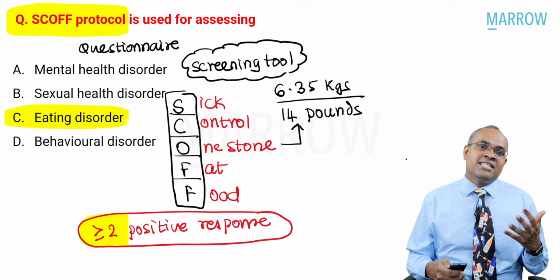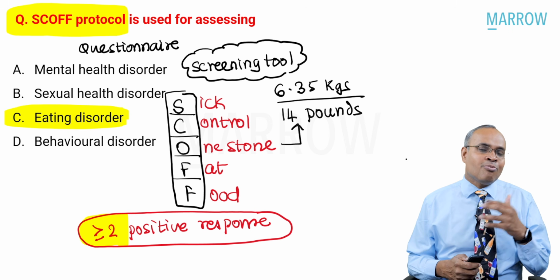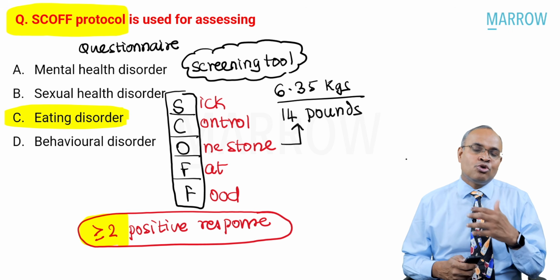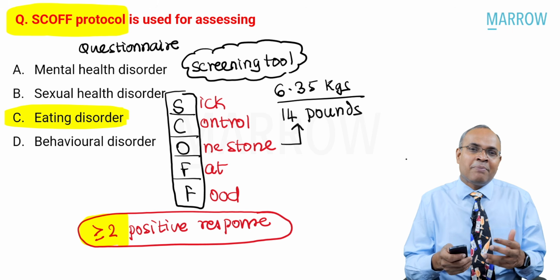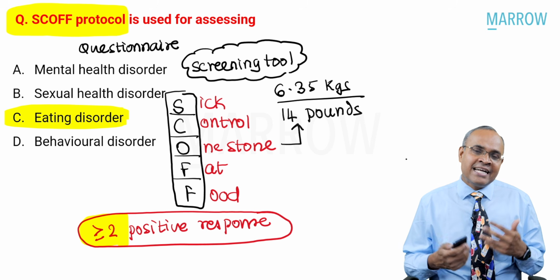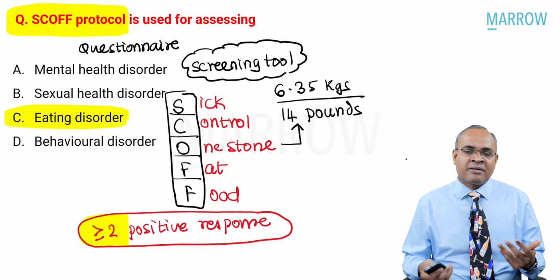Out of these 5 questions, the moment they score 2 or more questions which are positive, if they say yes to 2 or more questions, then you should think there is a potential eating disorder happening in this patient, and you need to do more detailed workup to find the type of eating disorder.